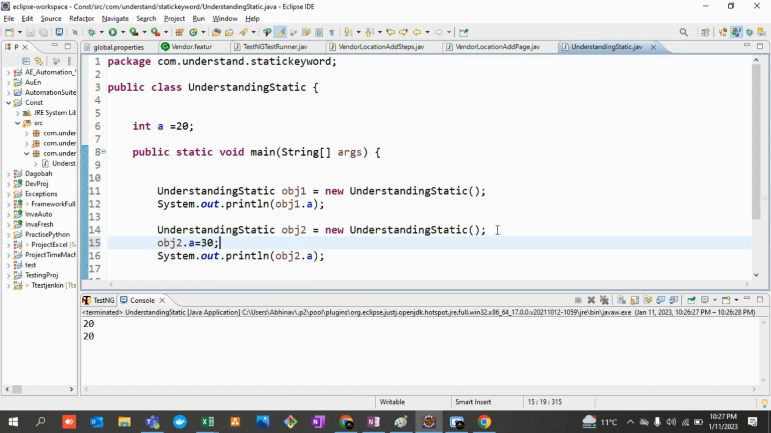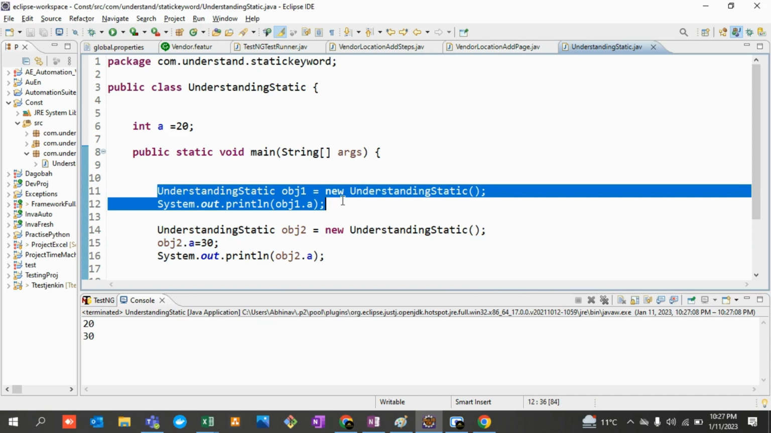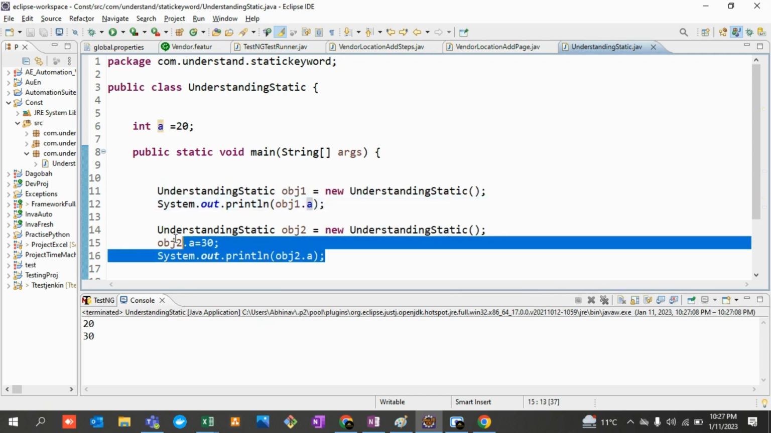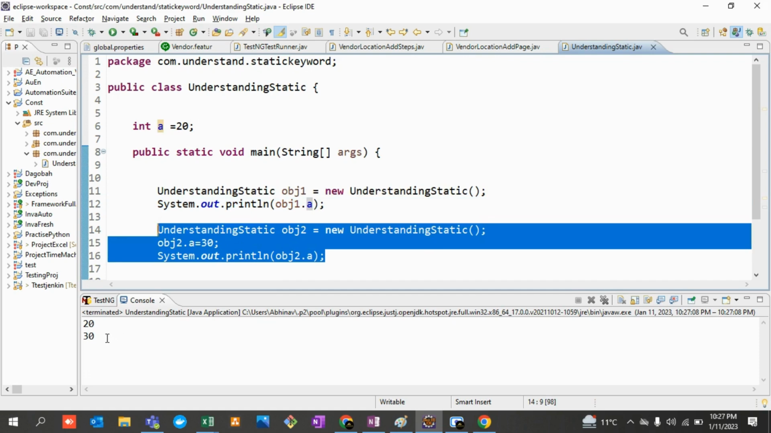So now what should be the output? Should it be 2020 or 2030? Let's run it, and we see that it is 2030. So now the value of this variable got changed when this object got created. First time we created it, initially it was 20, so it printed 20. Again, we changed it, that is why it is printing 30.